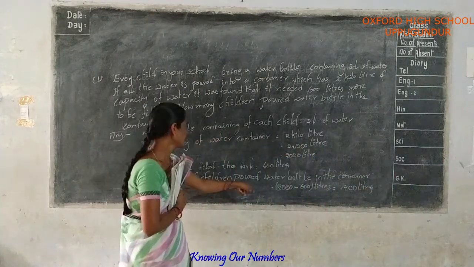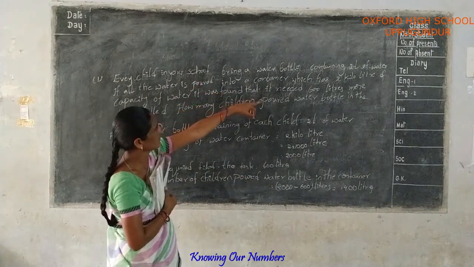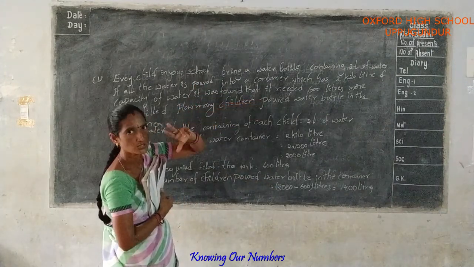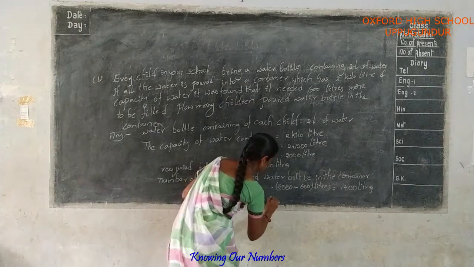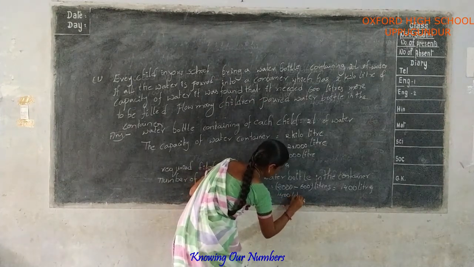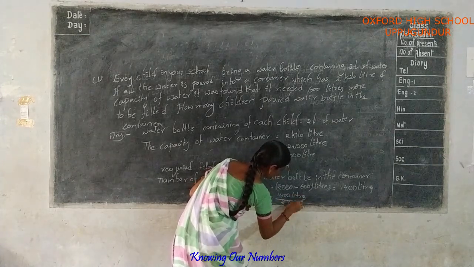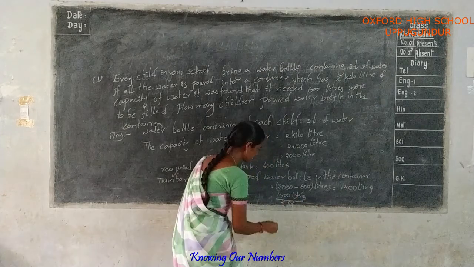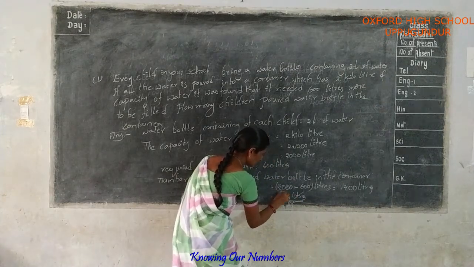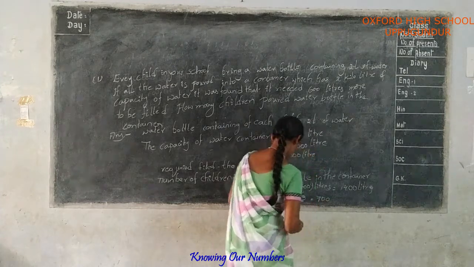Question: number of children. Each child contains how many liters of water? 2 liters. That is equal to 1400 liters by 2 liters. Liters cancel. 2 ones, 2 sevens. That is equal to 700 children.